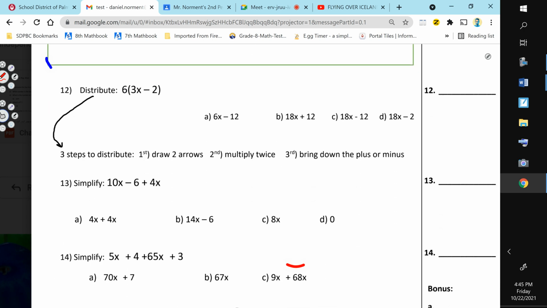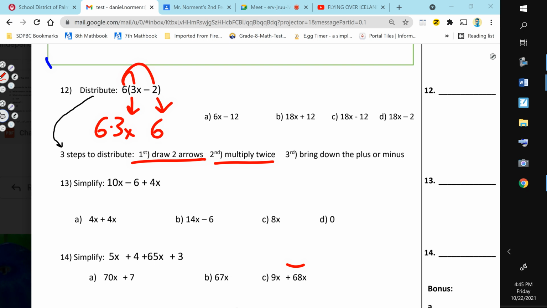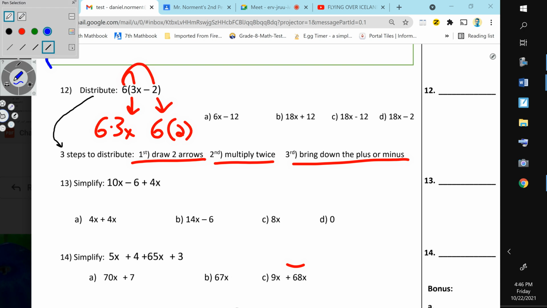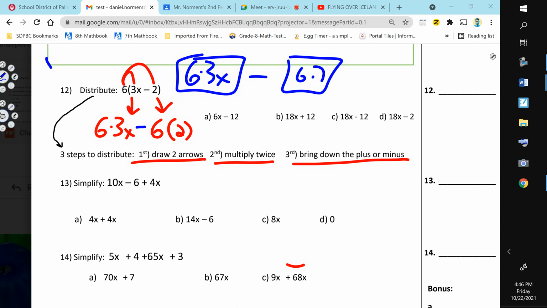Number 12, we did this together. First, you're going to draw arrows. Second, you're going to multiply twice. You're going to do 6 times 3x, and then you're going to do 6 times 2. And then third, you're going to bring down, so you see this minus right here? You're going to bring it down. So, whatever 6 times 3x is, that's going to be a number, minus whatever 6 times 2 is. That's going to be a number. So, you should know it's not going to be this because that's a plus. It's either going to be A, C, or D. So good luck with that.